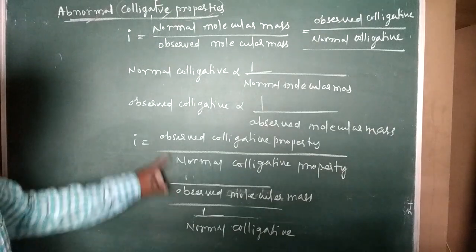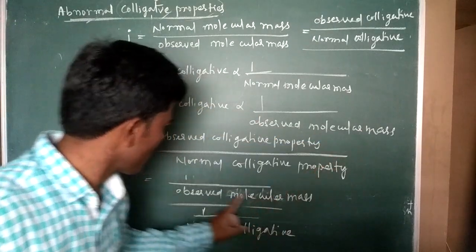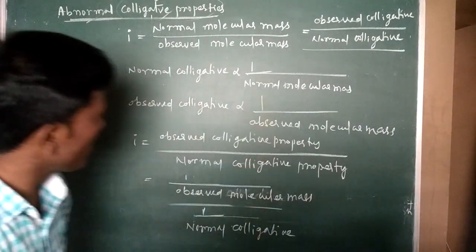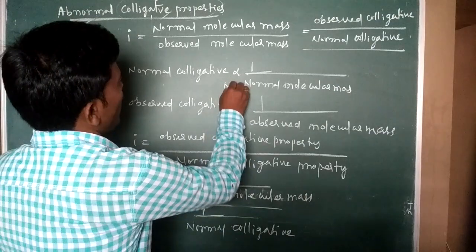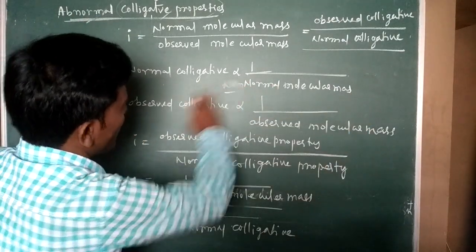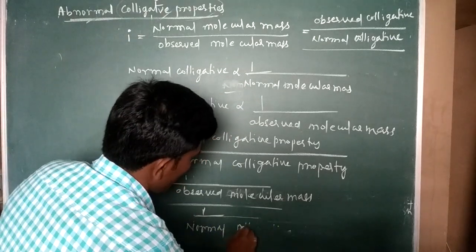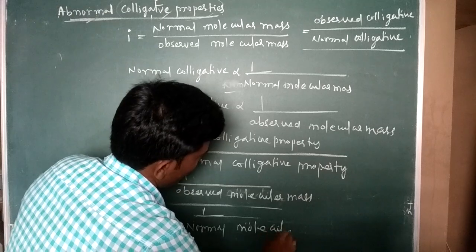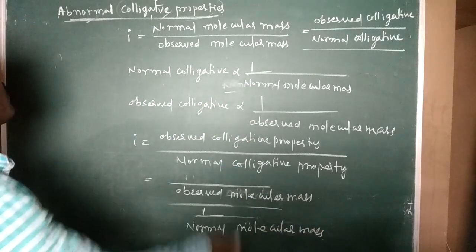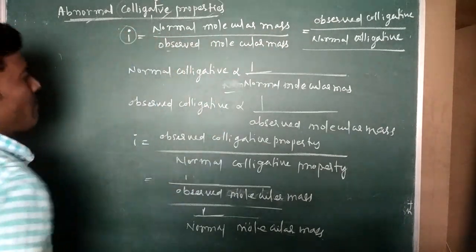Observed colligative property is inversely proportional to observed molecular mass, 1 by observed molecular mass. Same thing, normal colligative property is 1 by normal molecular mass. So by cross multiplication, normal molecular mass by observed molecular mass, that is what the i factor is.